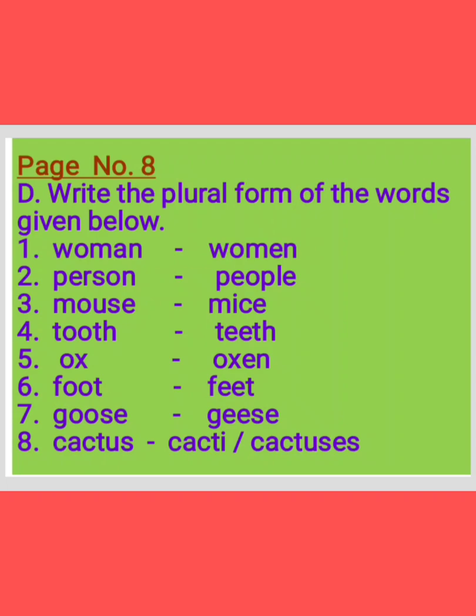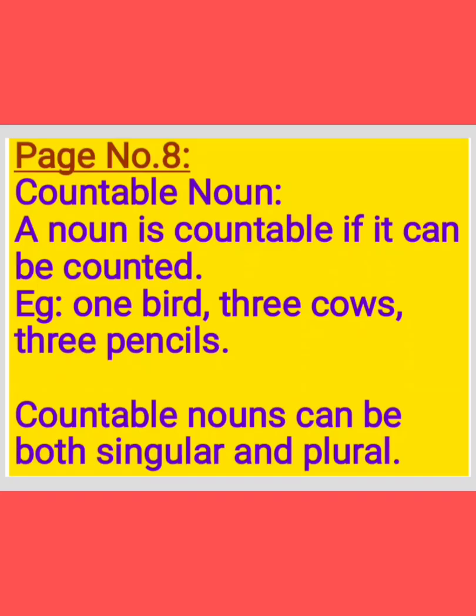C-A-C-T-U-S, cactus. That is one type of plant which has thorns. And what is the plural form for it? Cacti or cactuses. C-A-C-T-I, cacti, or cactuses. So, cactus, and the plural form is cacti and cactuses. Got it, children?